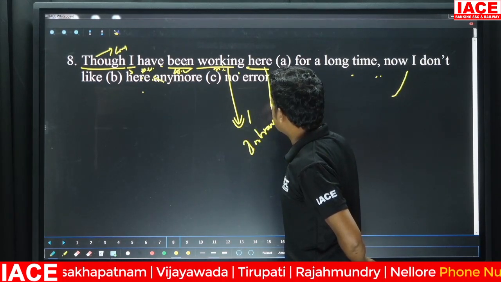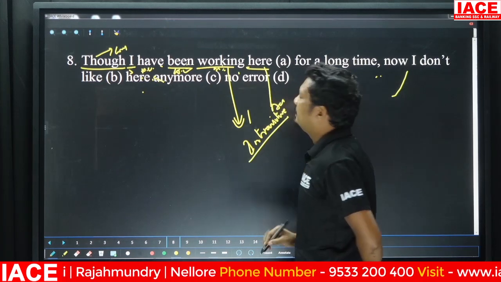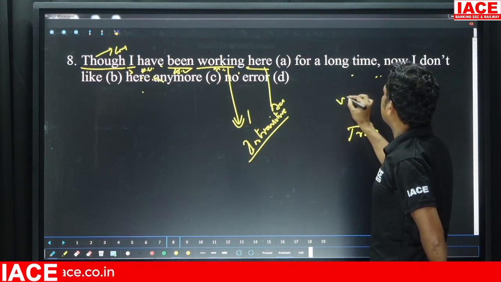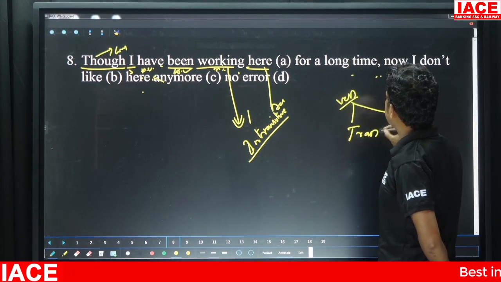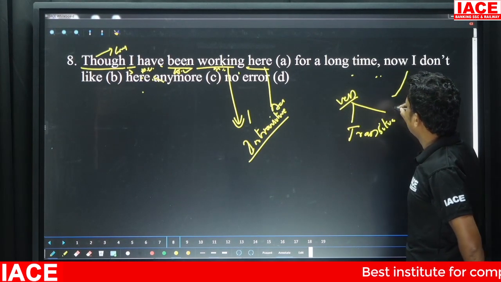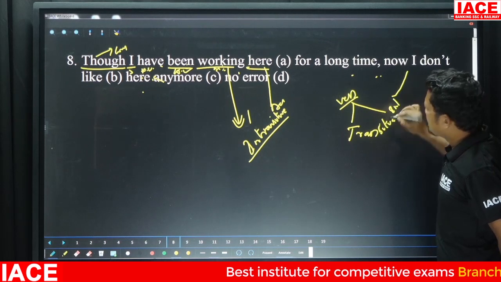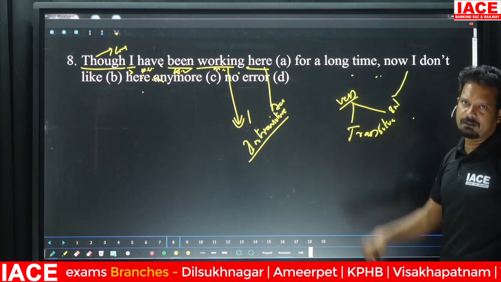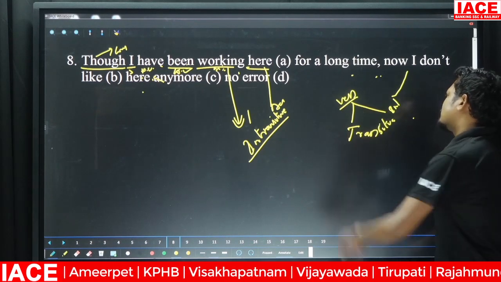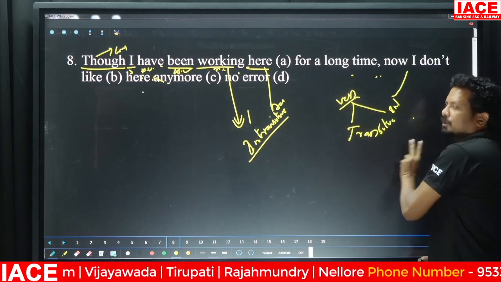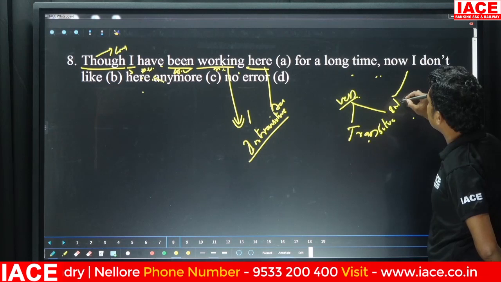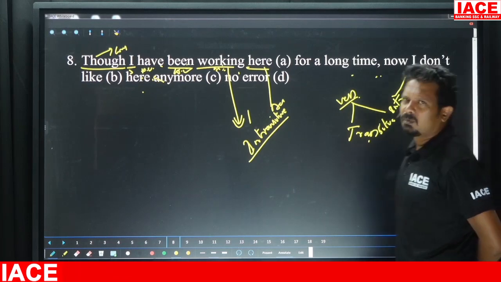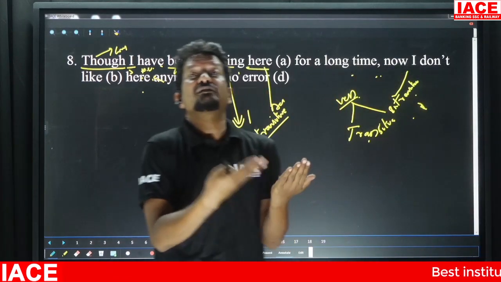Sir, what is this intransitive again for us? We actually have two types of verbs. If you call it a verb, it has to be either transitive or intransitive. This is a small concept. I think you need to know it to understand the sentence and answer it. So verb is categorized into two: one is transitive, another is intransitive. Sir, how can we say that a verb is transitive or intransitive?